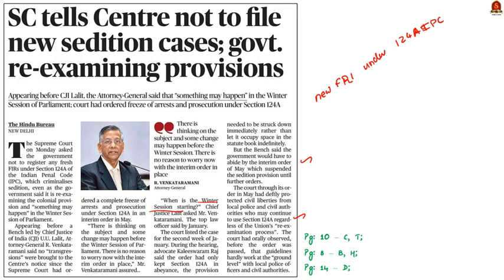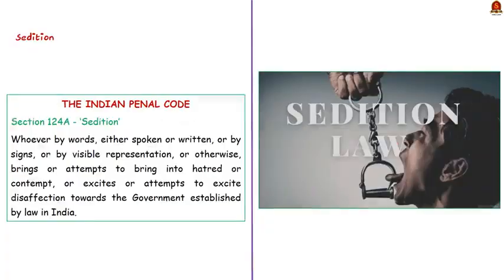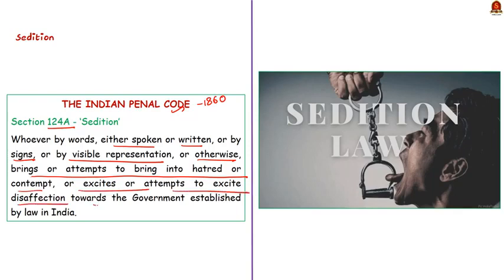In this context, let us learn about the evolution of the sedition law, Section 124A of the IPC, and the issues with the sedition law in India. First of all, what is sedition? Sedition is defined under Section 124A of the Indian Penal Code 1860. Section 124A defines sedition as an offence committed when a person, by words either spoken or written, or by signs, or by visual representation or otherwise, brings or attempts to bring into hatred or contempt, or excites or attempts to excite dissatisfaction towards the government established by law in India. This is the original text from Section 124A of the IPC.